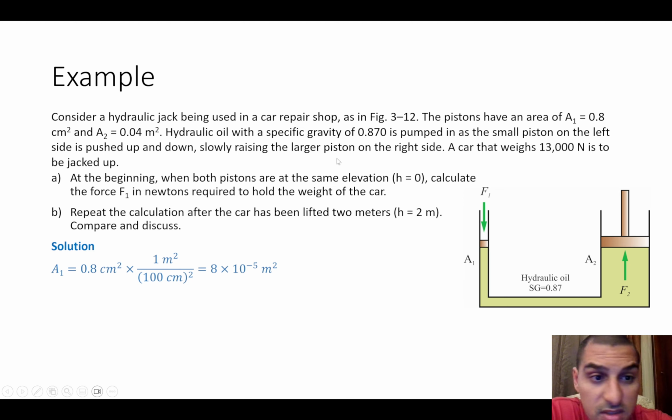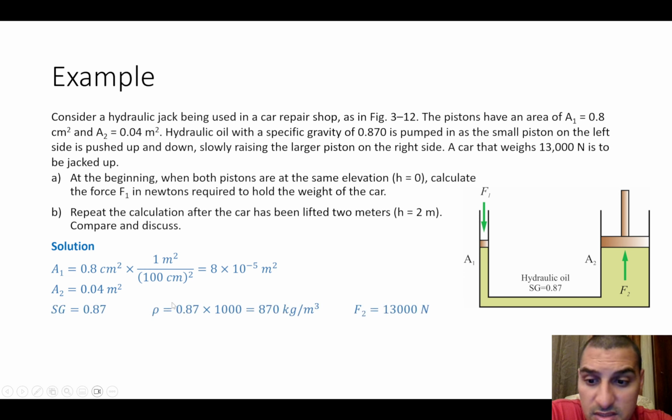The area A1 is 0.8 centimeter square, which is 8 times 10 to the power minus 5 meters square. A2 is 0.04 meters square. And the specific gravity is 0.87, which means that the density is 870 kilograms per meter cube. The force F2 is 13,000 newtons.